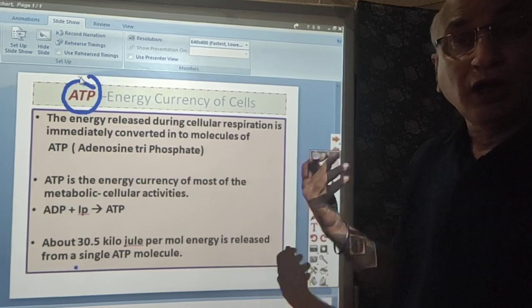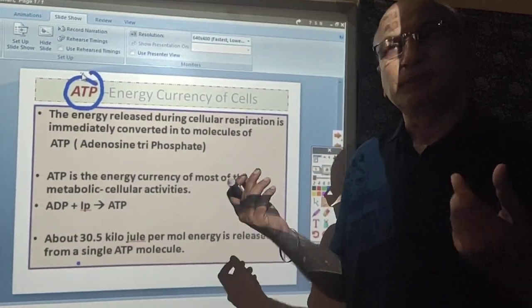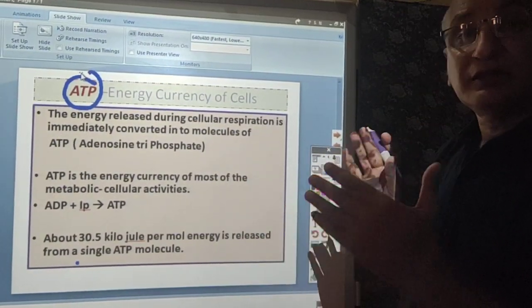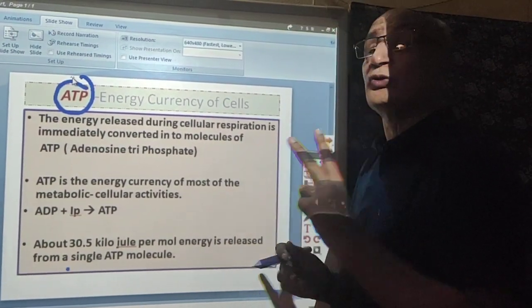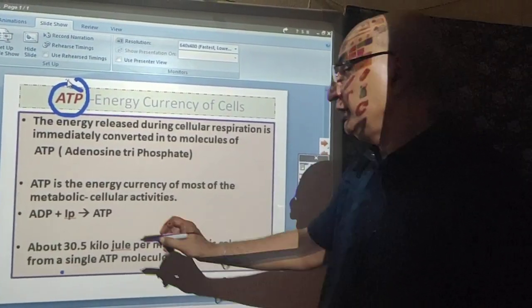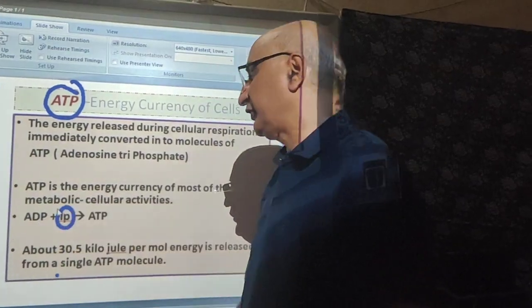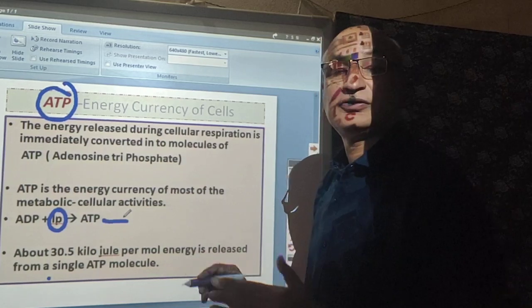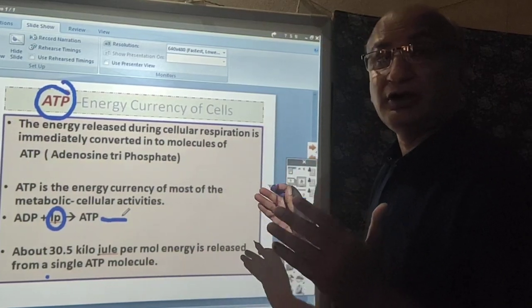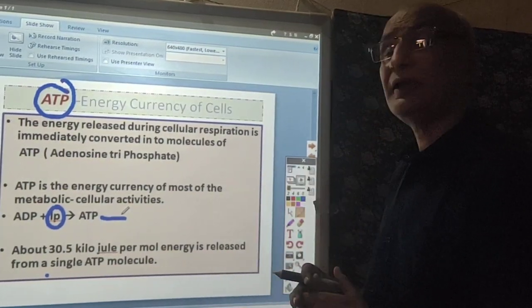Okay, so how is this ATP formed? In brief, ADP means adenosine diphosphate, di means two. It takes one inorganic phosphate molecule and is converted into ATP, which is the energy currency of all the organisms. Okay.